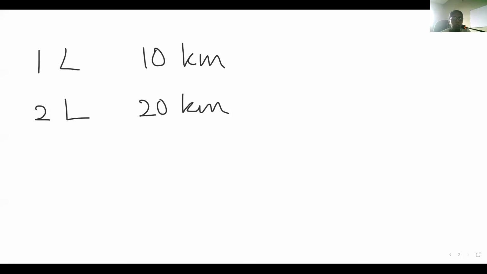Direct proportion is what we always use. If you go to the shop to buy sugar, 1 kilogram of sugar is 100 rupees, then 2 kilograms of sugar is 200 rupees. So in day to day life, we do that. That is direct proportion, children. Indirect proportion is the other way. Let's say you have one quantity which is doubled. The second quantity, children, will halve. I'll try to explain that concept in this question.